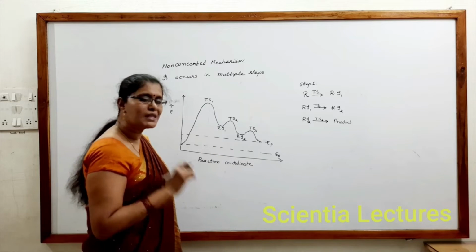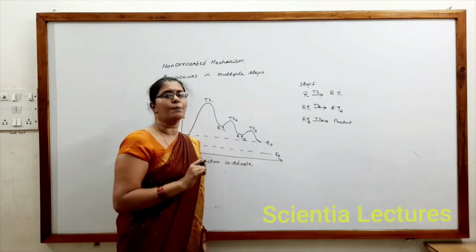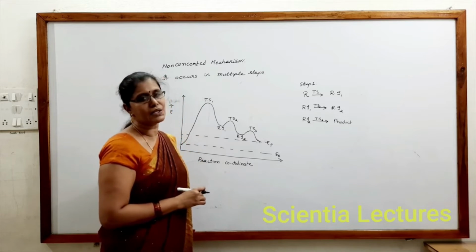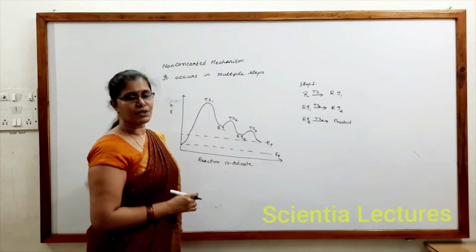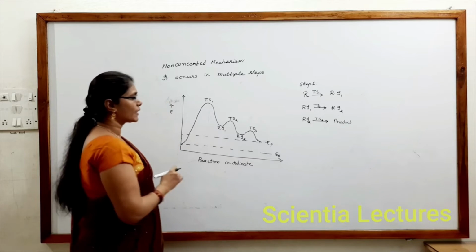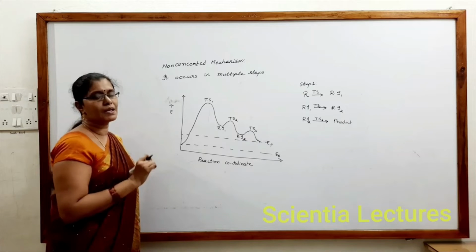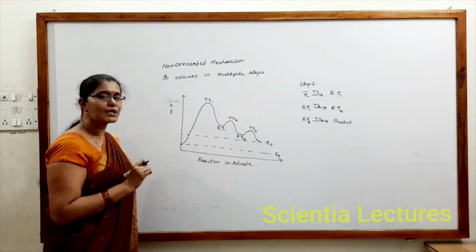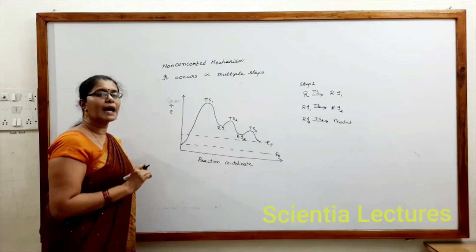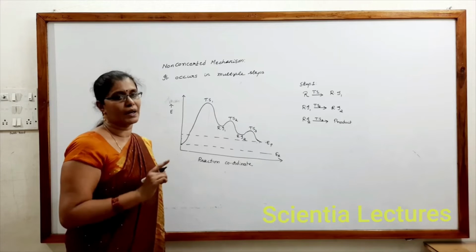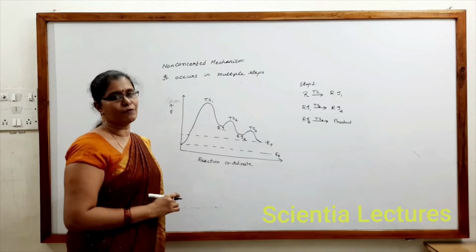Reaction intermediates can be separated with difficulty, but a transition state is never separated. That is the difference between a transition state and a reaction intermediate. Remember carefully: if a mechanism occurs in 3 steps, it involves 2 reaction intermediates. If it occurs in 2 steps, it involves 1. So just subtract 1.